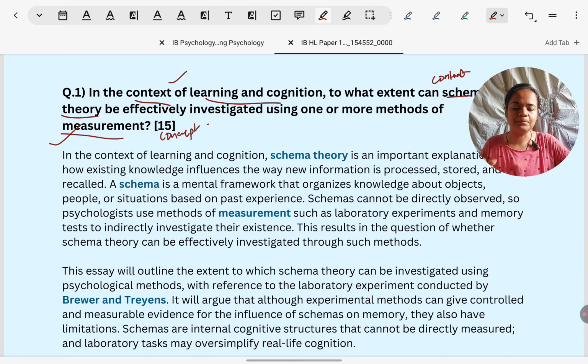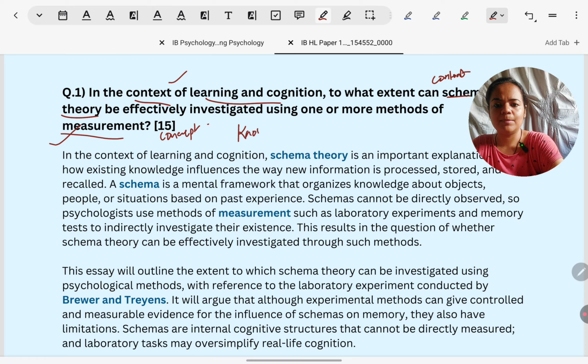What is the basic structure of writing the 15 marker? Let's review that. If you've seen my previous lesson, you know already, but I would like to remind you of it. You have to cover knowledge. You're going to get marks for knowledge. You can check in the mark scheme.